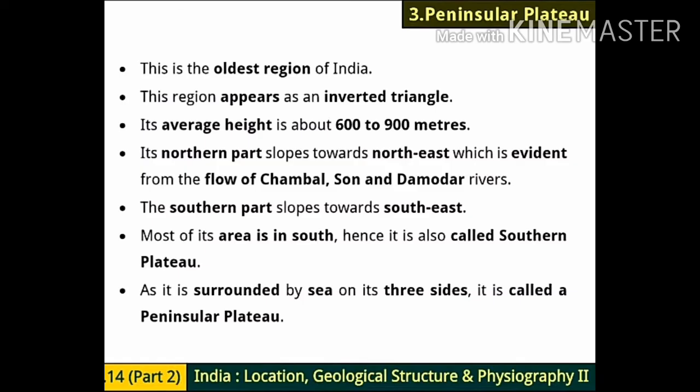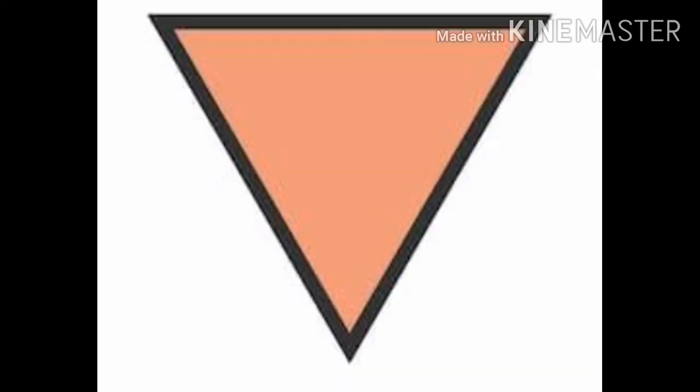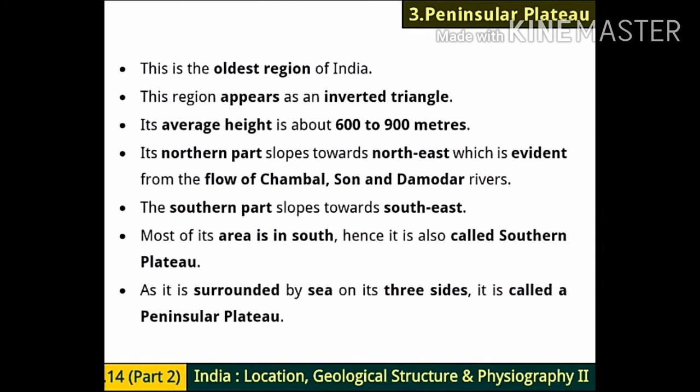Now the third point is Peninsular Plateau. This is the oldest region of India. So here till now we learned about plains, now we'll learn about plateau. Let's go towards the south. So this region, it means Peninsular Plateau, is a very old region of India. We can say the oldest region of India, and this region appears as an inverted triangle. It is a triangle but inverted triangle.